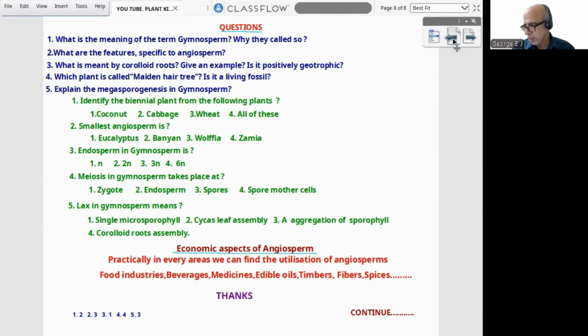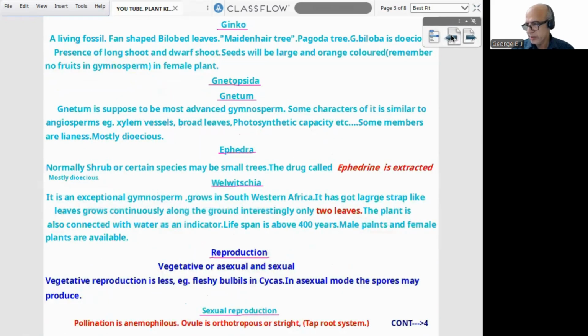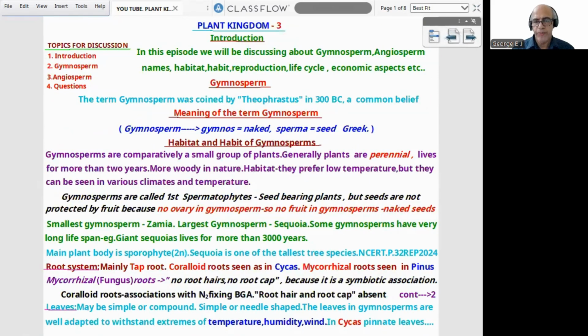So we can just pass through it and see what all things we studied in this episode. That is 2 plant groups, mainly Gymnosperm and Angiosperm. Starting with the Gymnosperm: scientist and meaning of the term, habitat and habit, then spermatophyte, first spermatophyte, then seeds not protected, then root system, taproot and coralloid root, mycorrhizal root, then no root hairs, no root cap. In both cases they can face different temperatures and humidity due to adaptation.